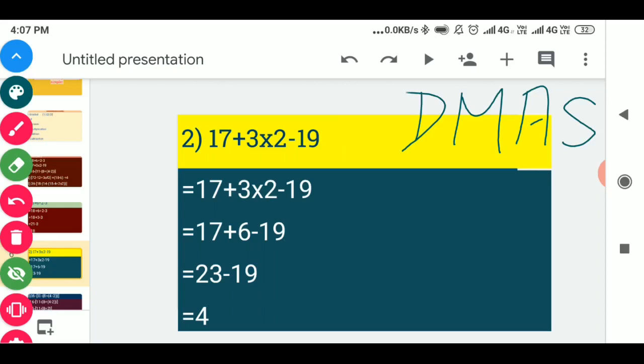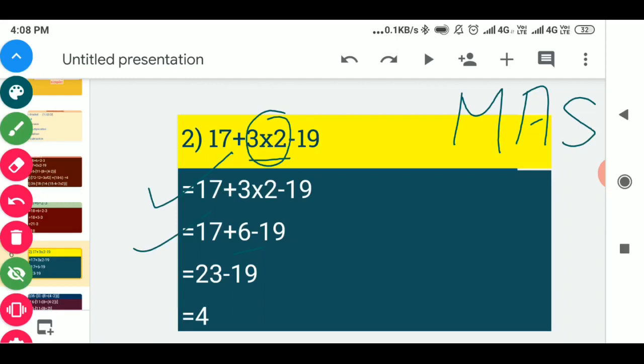Then D means division. In this question the division sign is not given, so we will not apply division. Next is M, means multiplication. In this question you can see multiplication is given, 3 multiplied by 2. In the first step we will write the question as such. In the second step we will solve this multiplication. So in the second step we will write 17 plus the answer of 3 multiplied by 2, which is 6, and then minus 19. In the second step we have solved the multiplication.